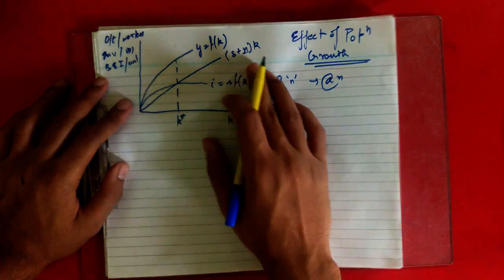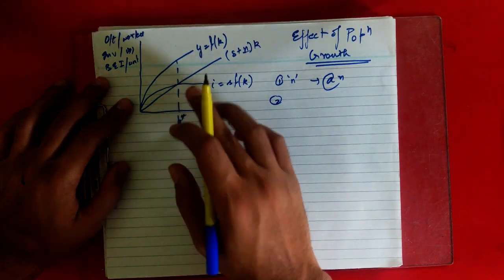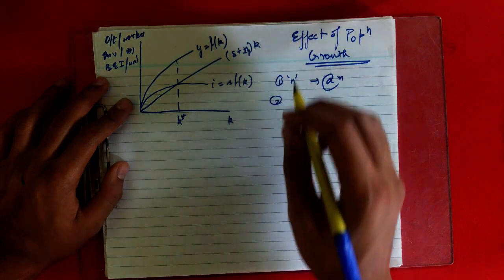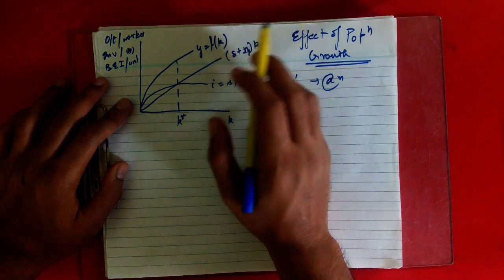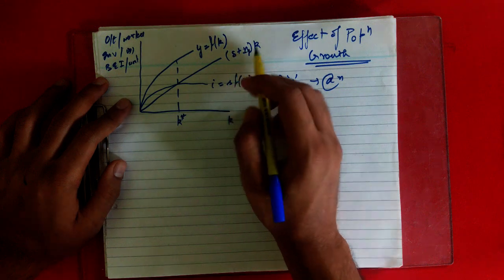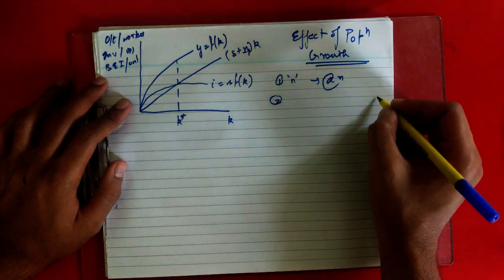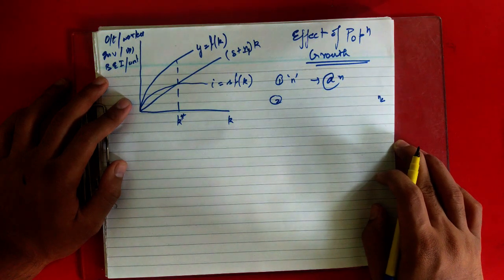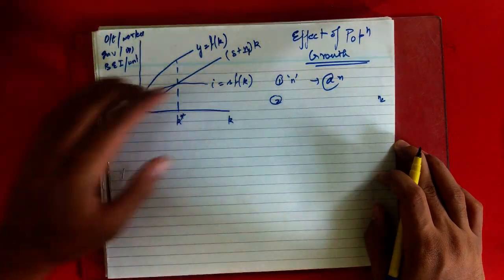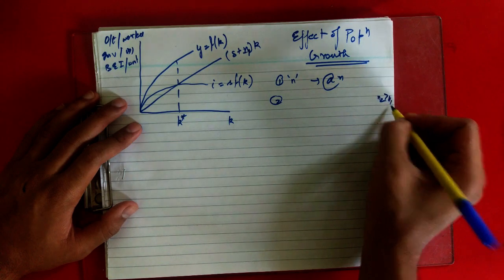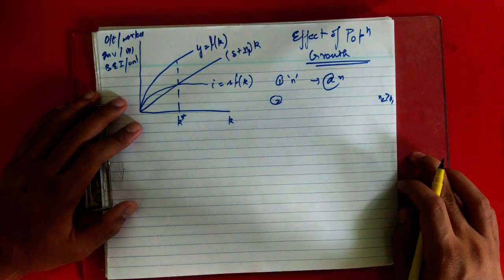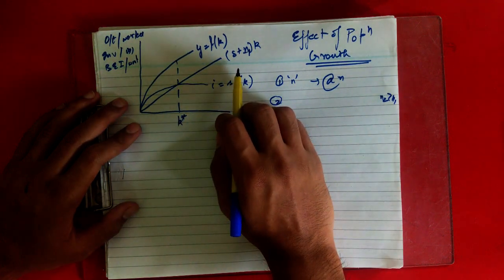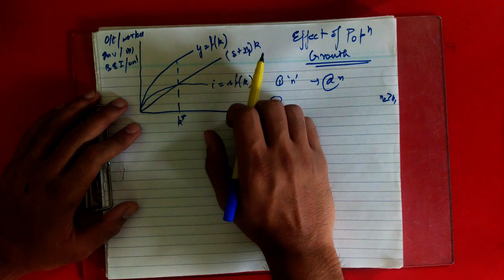So since Solow assumed this, let me show you in the diagram. This is your delta plus n1, right? So now this is your one country. Now let's say there is another country with population growth of n2, and n2 is greater than n1. This is the condition. So now the next line will be delta plus n2 into k.